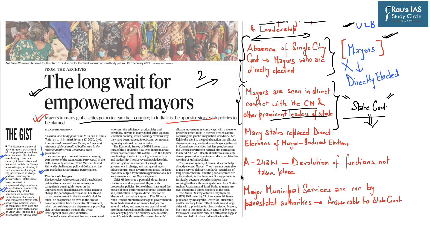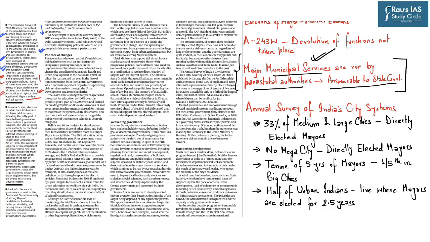And because of this threat, many major municipal services which are to be provided under a municipal corporation are run by parastatal authorities which are answerable directly to the state government. Now, in this regard, an annual survey of India's city systems highlights that 33% of medium and large cities in India have directly elected mayors. However, none of the mega cities such as Delhi, Mumbai, Kolkata, or even Chennai has directly elected mayors.